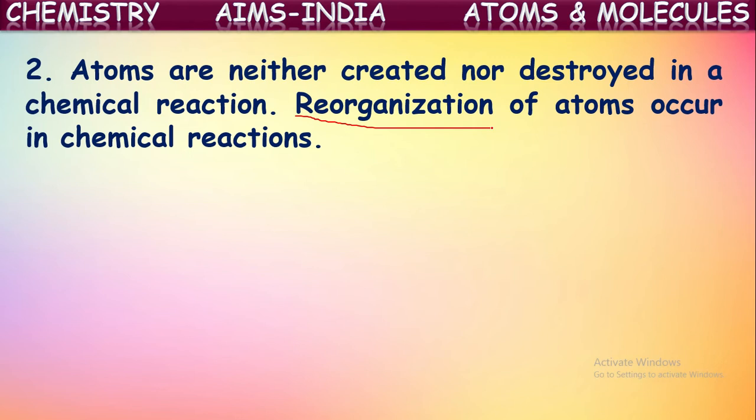Initially, in the chemical substances participating in the reaction, called reactants, atoms are in different proportions and different combinations of molecules. When they participate in the chemical reaction, these atoms are separated and recombine to form new substances. We call that reorganization, recombination, or simply rearrangement of atoms, which occurs in chemical reactions to form new substances. But no destroying or creation of atoms is happening. Atoms can neither be created nor be destroyed.